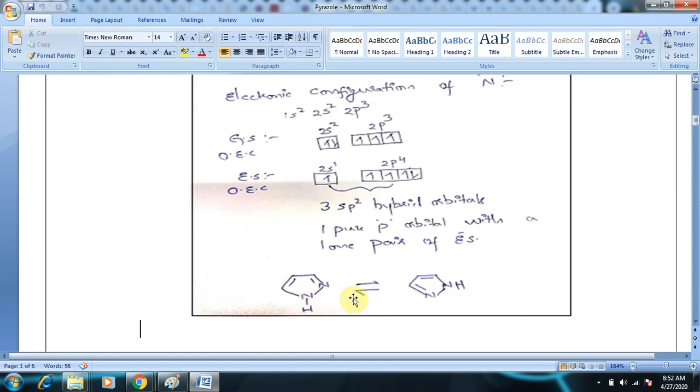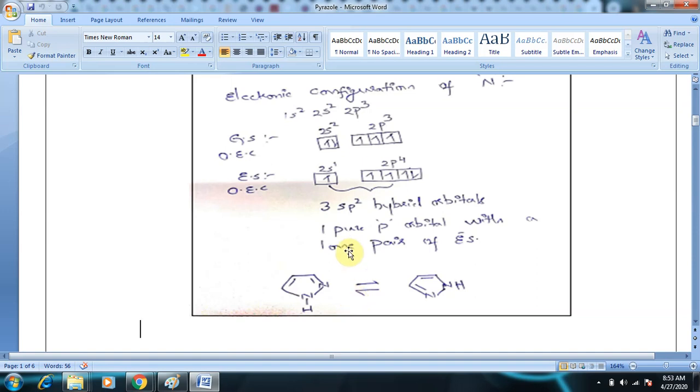So here both the nitrogens are sp2 hybridized, but the difference will come only in the case of the lone pair of electrons. The position of the lone pair of electrons, we will be clearly discussing. So take down the pen and write down in your notes.